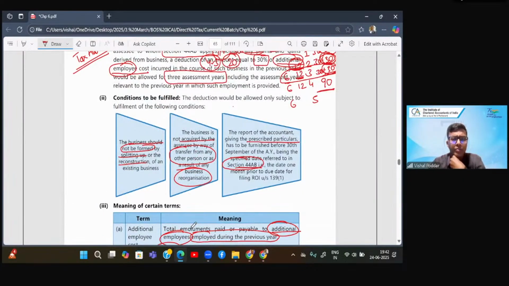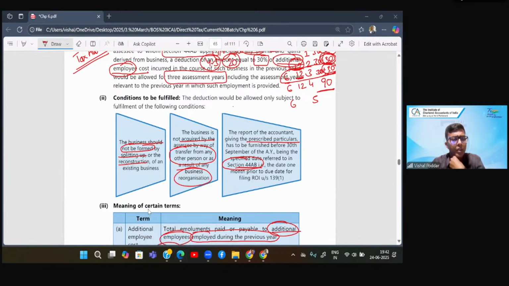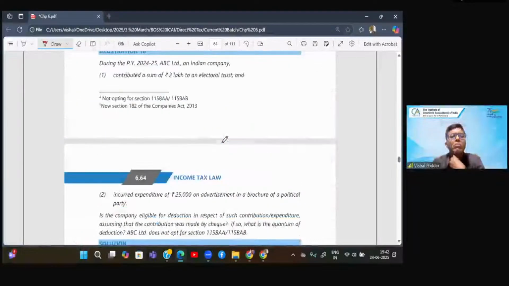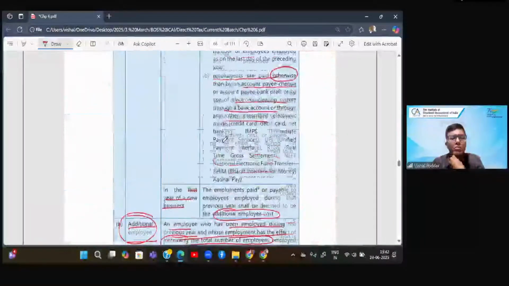Define again. Please explain your question, beta. Shagufta, Ranveer is saying illustration 17. Where is this illustration 17? Illustration 17.